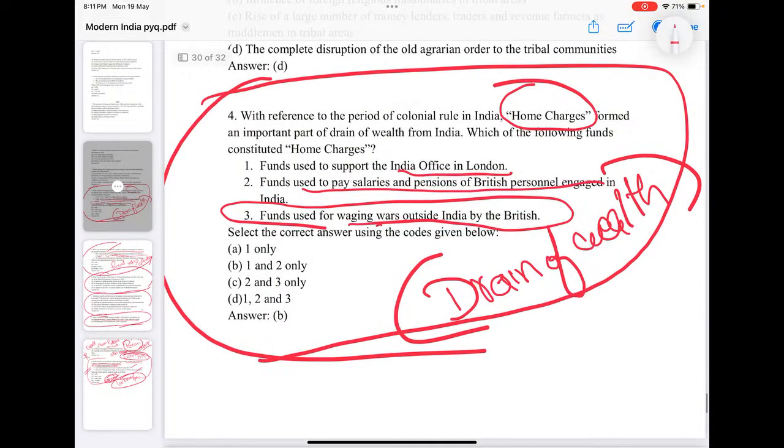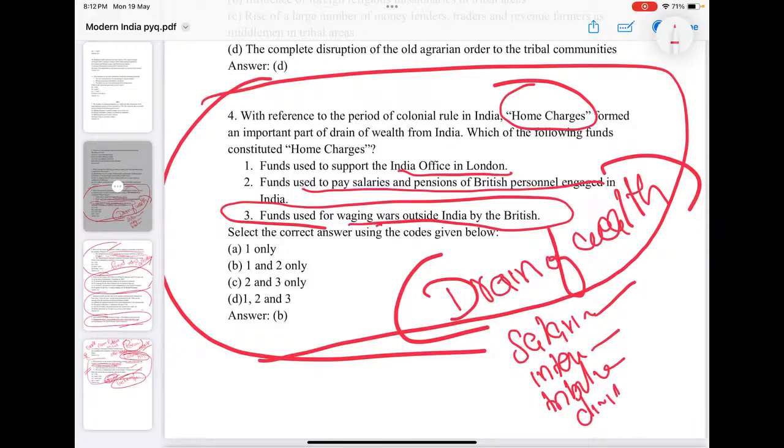Thus, loot also became an English word. You see, that is in the form of salaries, interest, tributes, dividends, surplus, and raw material.